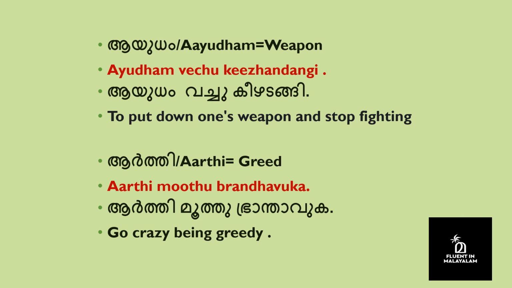Arti means greed. The next sentence is also like a phrase. They say ആർത്തി മൂത്ത് ഭ്രാന്താവുക. Meaning is go crazy being greedy. Sometimes this comes as a phrase in reference to the greed for having more food, but it is not limited to just food. You can use it for any objects. So arti is greed towards anything.